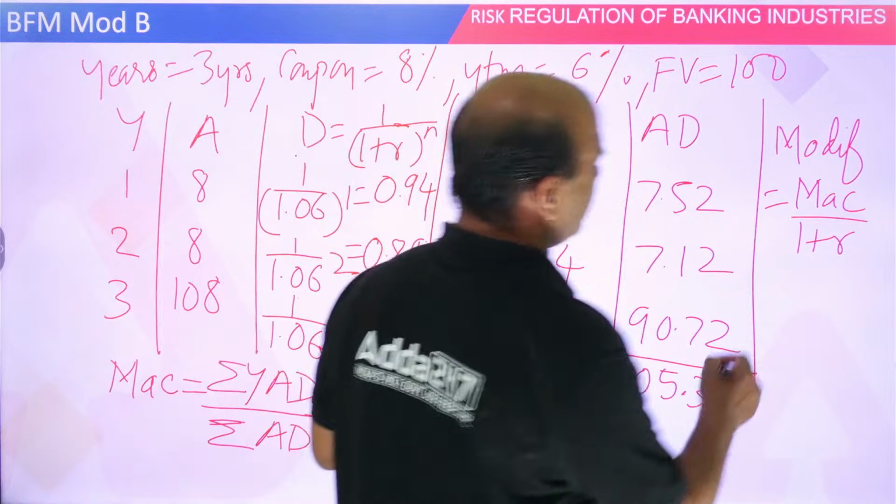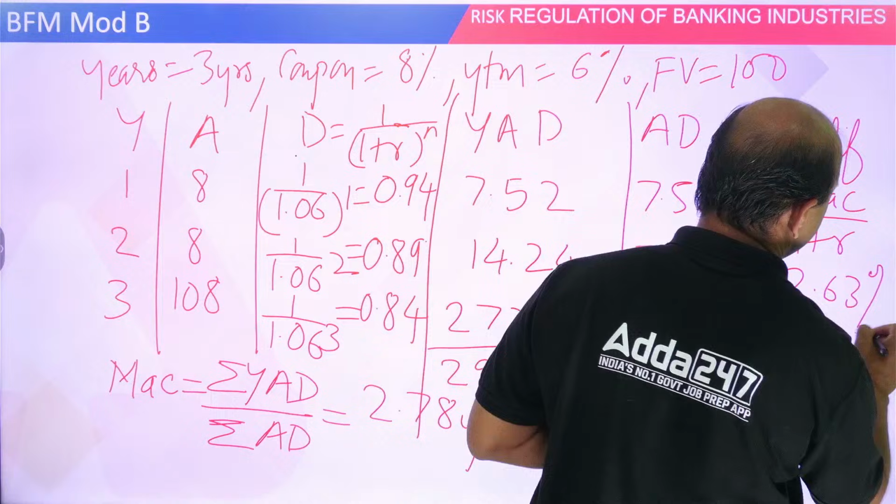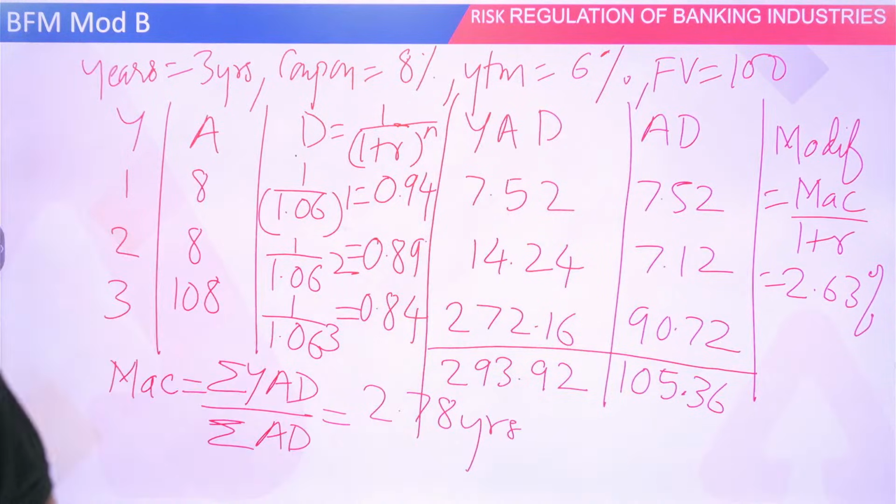What are you getting? 2.63%. So that is modified duration. Are you getting this, everyone? 2.78 for Macaulay and modified is 2.63%. Macaulay is in years, modified is in percentage.